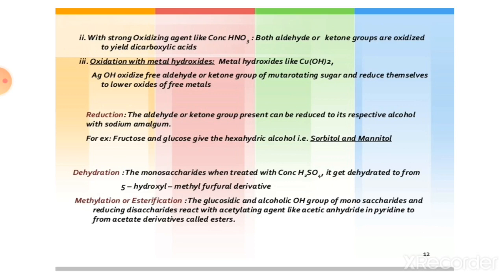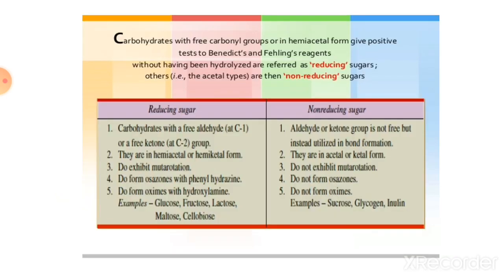Then dehydration occurs with concentrated sulfuric acid. Then the last one is methylation and esterification. Monosaccharides, when treated with a glycosidic or alcoholic OH group, can form esters.